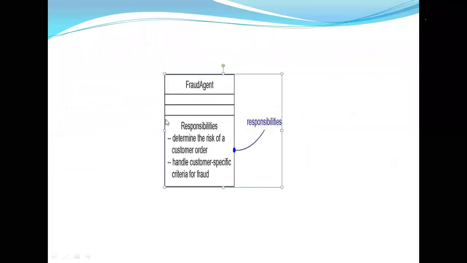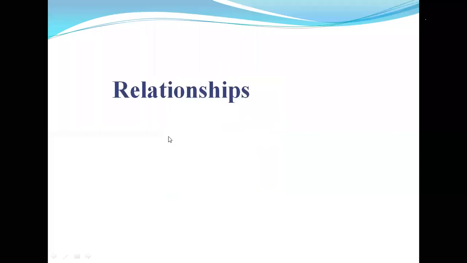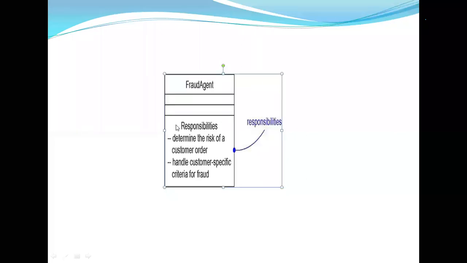Suppose any class is represented by three partitions. In a fourth partition, you represent the responsibilities of the class. So the class has a total of four partitions.